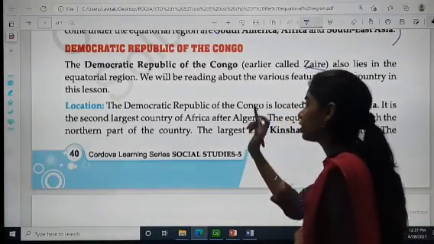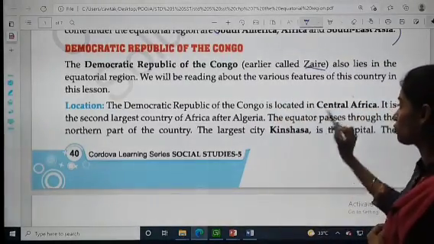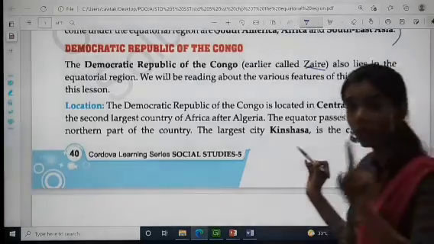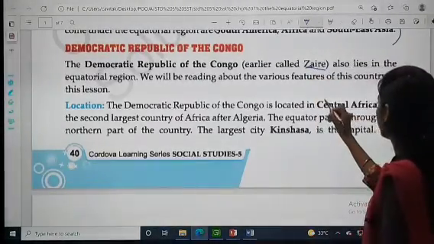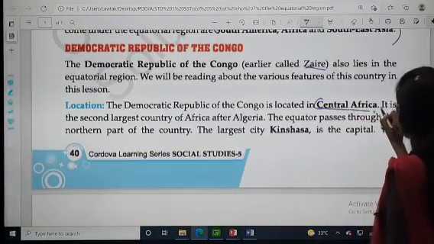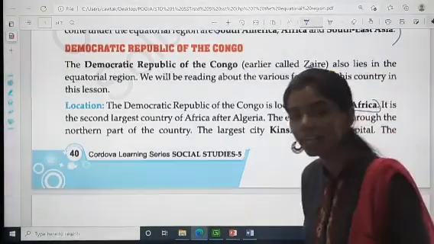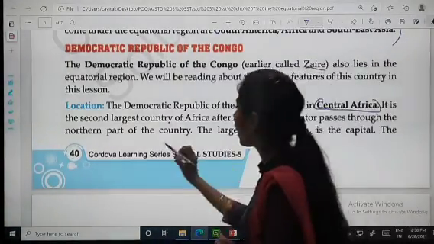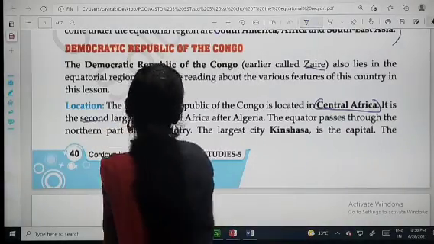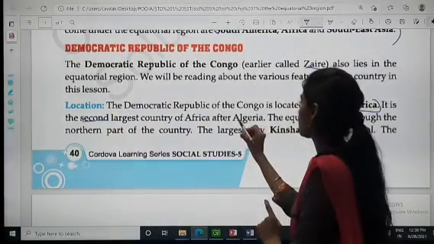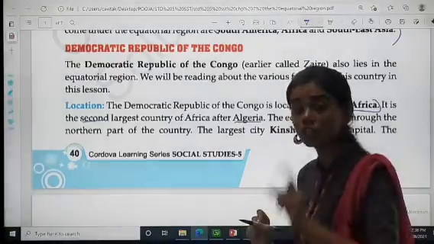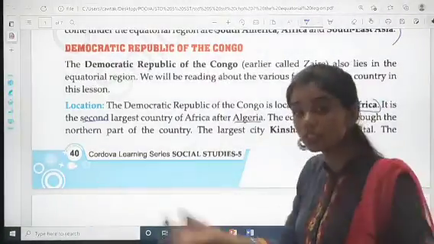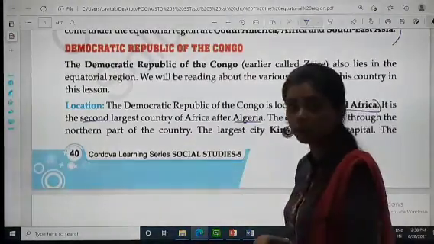Location. The Democratic Republic of the Congo is located in Central Africa. Where is it located? Central Africa. It is the second largest country of Africa after Algeria. So which is the largest country of Africa?